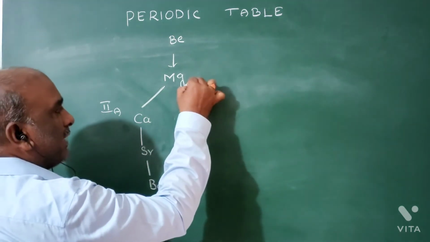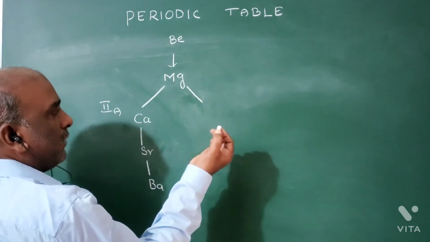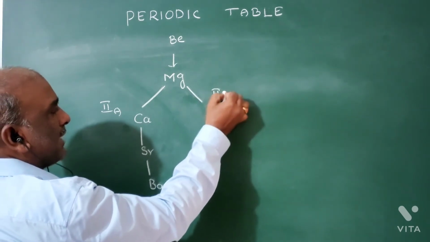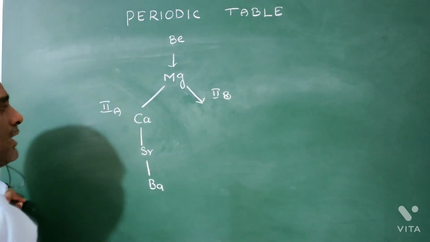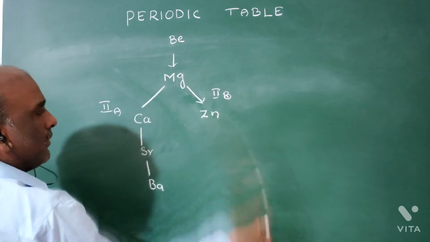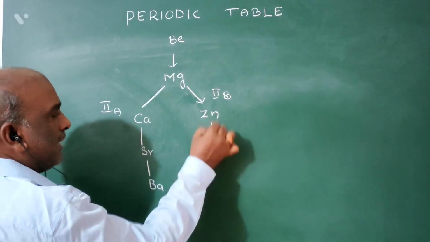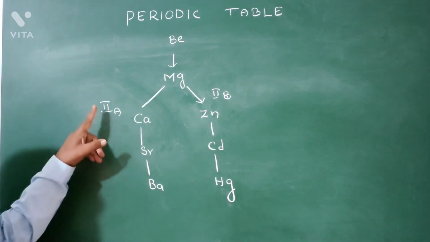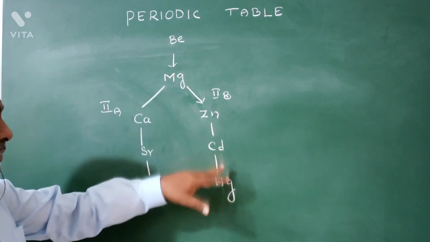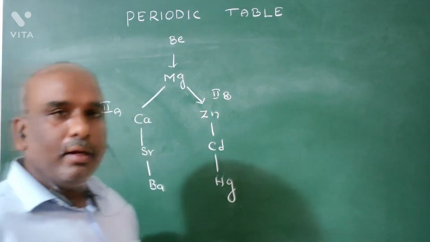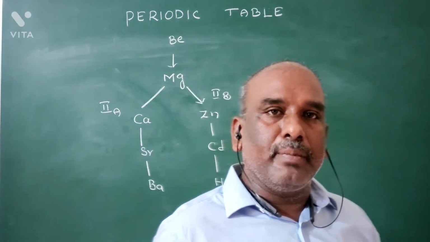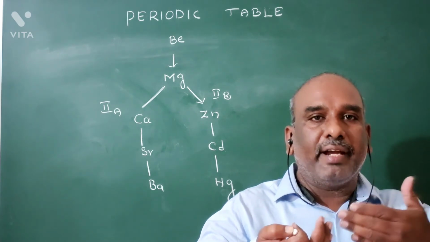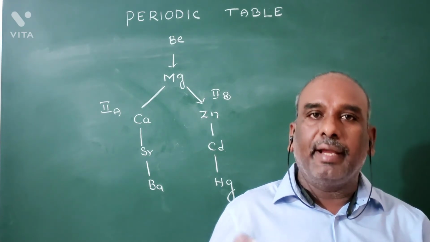Now, after magnesium, we have the second B group elements. One is called zinc, cadmium, next element mercury. Calcium, strontium, barium are second A group elements. Zinc, cadmium, mercury are second B group elements. After the third period element magnesium, the elements are subdivided into groups A and B.